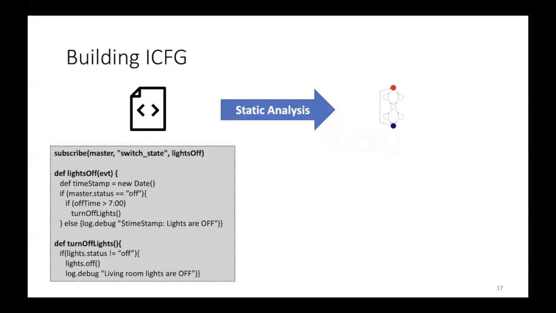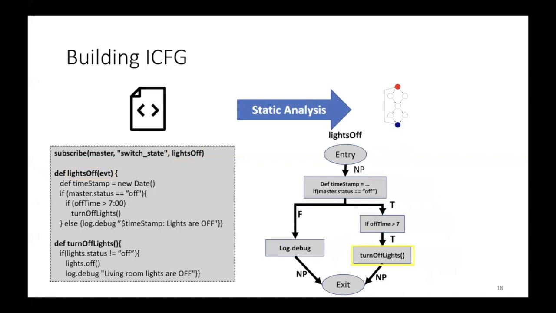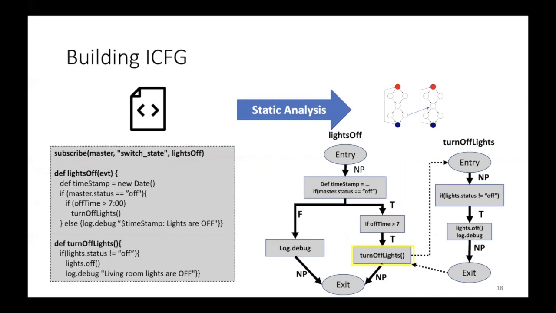To illustrate this idea, let's have this example from the multi-switch application. The subscribe statement here represents a trigger of this application, which will be invoking the lights off method. Then we generate the CFG of this method, lights off. After generating the CFG of this method, we perform the same steps for the other methods in each application. And then we connect those CFGs together by relying on the call graph to generate the ICFG.